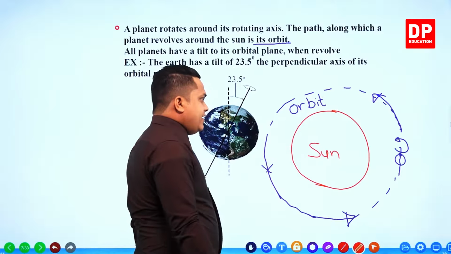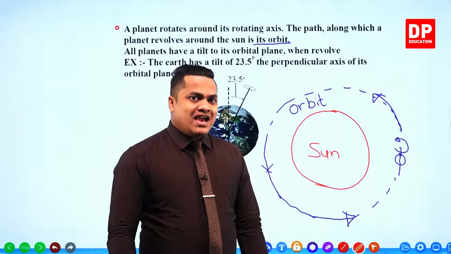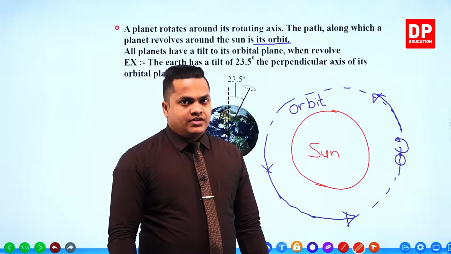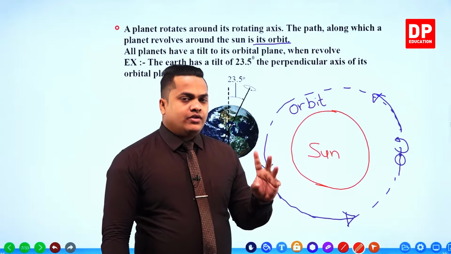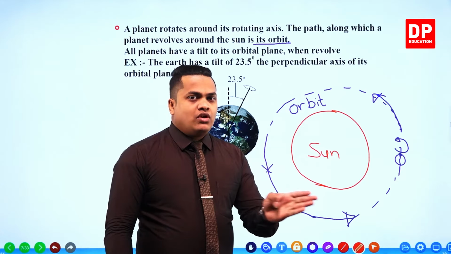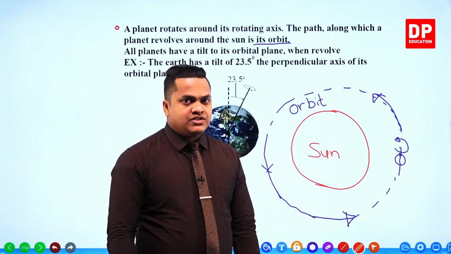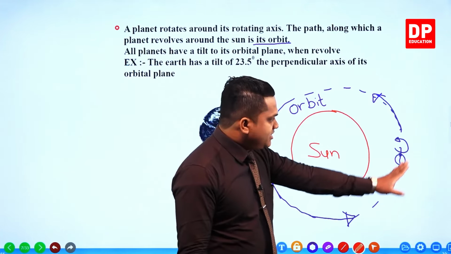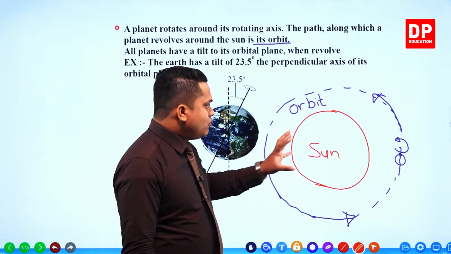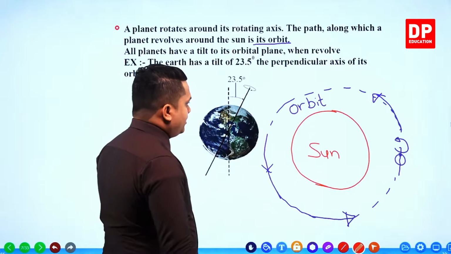For each and every planet in our solar system, it has a unique, identical orbit. Around that orbit, or around that path, the planet is going to revolve around the sun. So this path in which the planet is going to rotate around the sun is considered as the orbit. Orbit. Right?